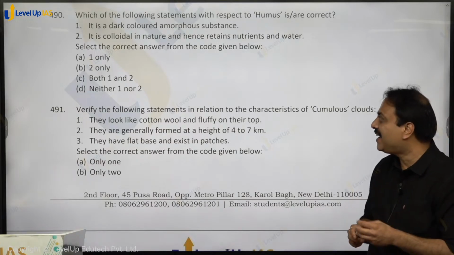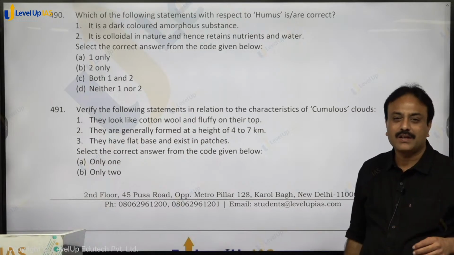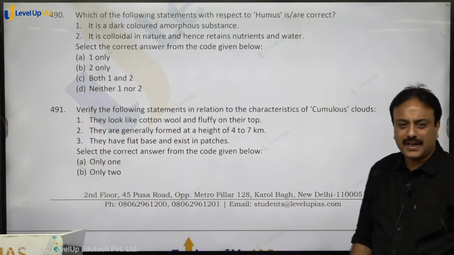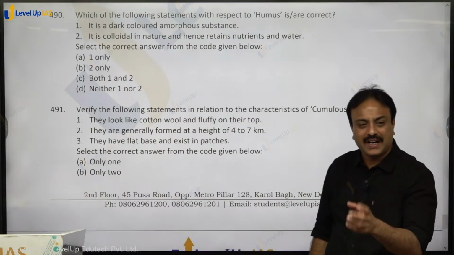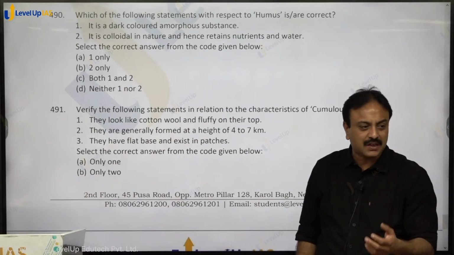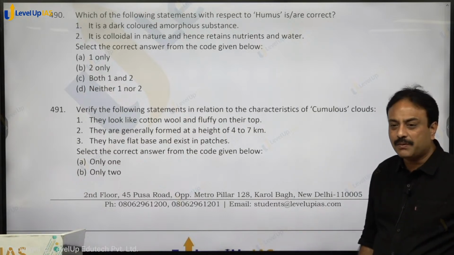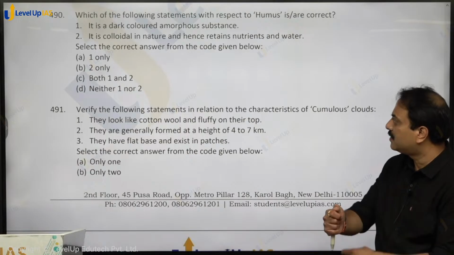It is colloidal in nature and hence retains nutrients and water. Both are true. It is amorphous, dark colored, colloidal in nature, retains water. Humus increases water retention capacity, right? So both statements hold true. So option C, C for cat, is the correct answer.